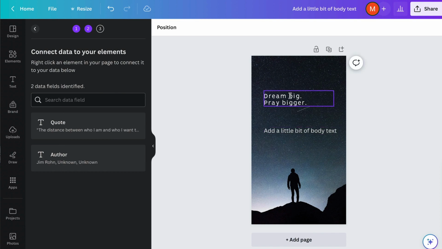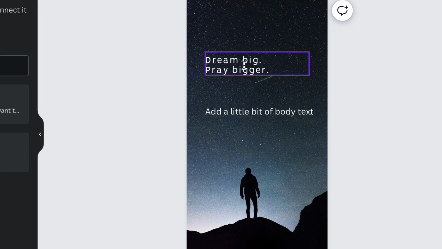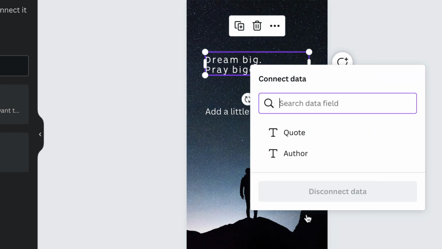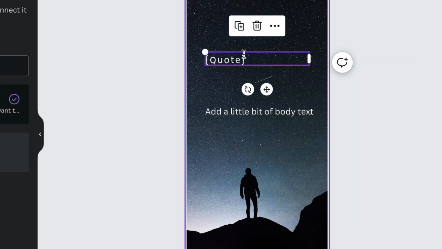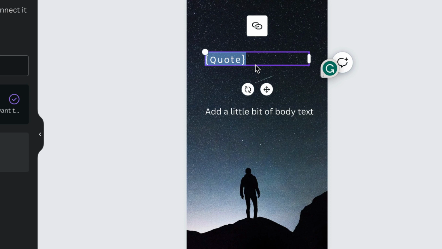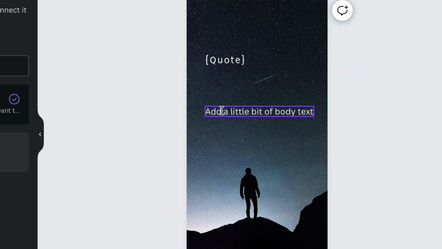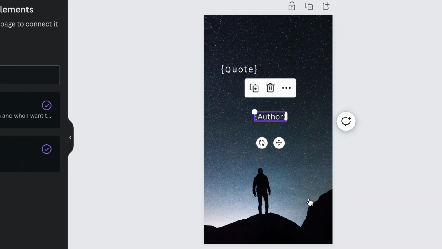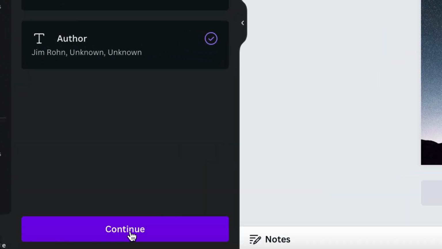We can do that really easily by right-clicking over the text, then go to Connect Data, and here we have quote or author to choose from. So I'm going to click on quote, and there it's added it to the text field. I'm going to do the same thing for the author box here. Right-click, Connect Data, and then choose author. And now we click Continue.